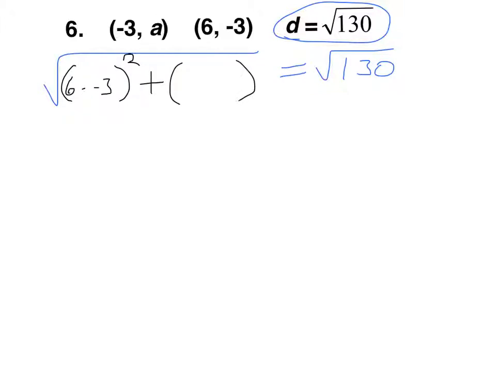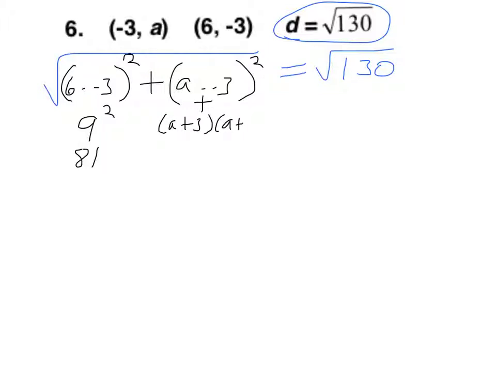Plus, and then y minus y, a minus negative 3. So 6 minus negative 3, that's really plus. That's going to be 9 squared, which is 81. And the second one, that's really a plus 3. So it's squared, meaning that we're doing it twice. So you've got to either FOIL or use the box method on that.